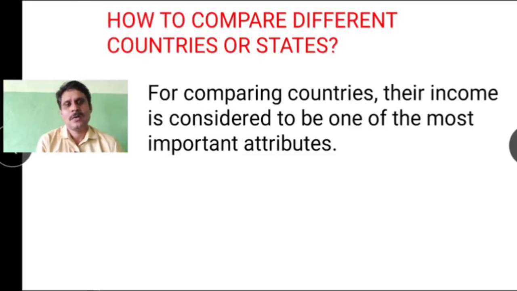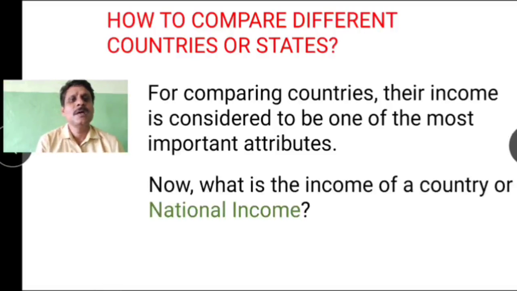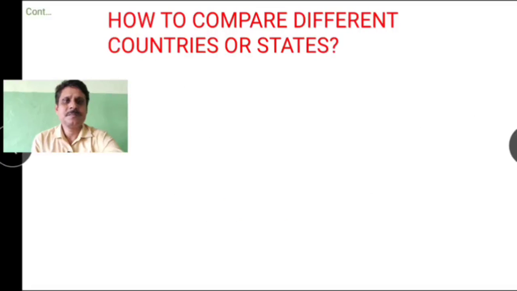So, now how to compare the different countries or states? What criterion is to be used? For comparing countries, their income is considered to be one of the most important attributes, children, because when we talk about development, first comes income. So that is very important for us to understand. Now, what is the income of a country, or national income?